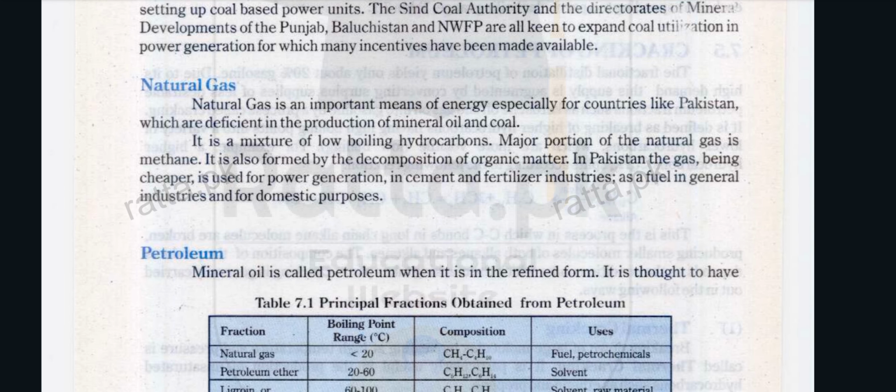Natural gas is an important means of energy, especially for countries like Pakistan, which are deficient in the production of mineral and oil. It's a mixture of low boiling hydrocarbons. The major portion of natural gas is methane. It is formed by decomposition of organic matter. In Pakistan, the gas, being cheaper, is used for power generation, in cement and fertilizer industries, as a fuel in generation industries, and for domestic purposes.